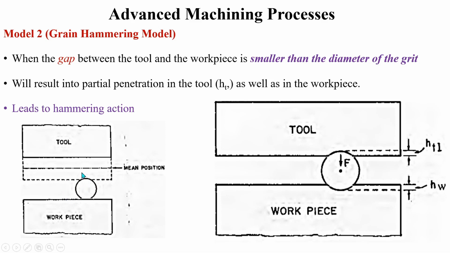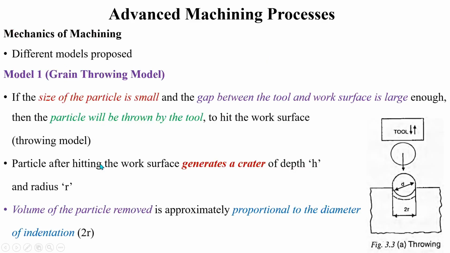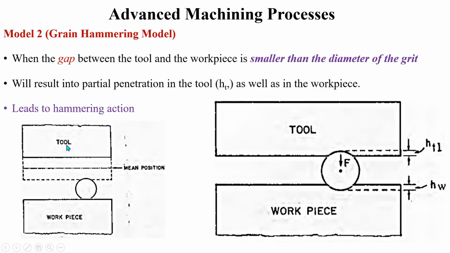So what will happen, this tool will hammer this abrasive particle onto this workpiece surface, which in turn removes the material from the workpiece. So this is one of the models proposed for ultrasonic machining process. So these two models are the important mechanisms of material removal in case of ultrasonic machining process.